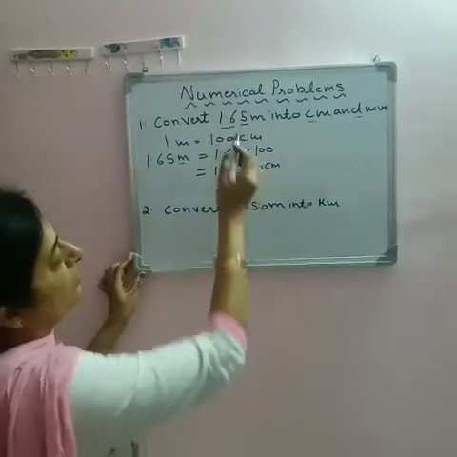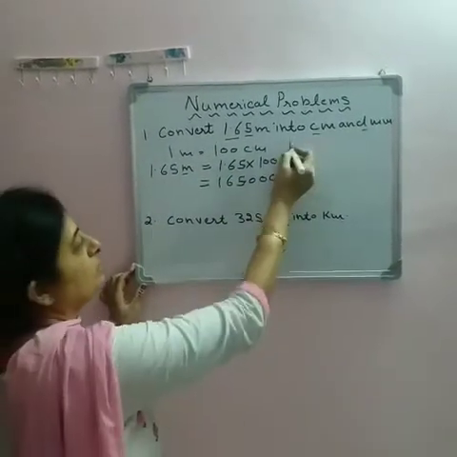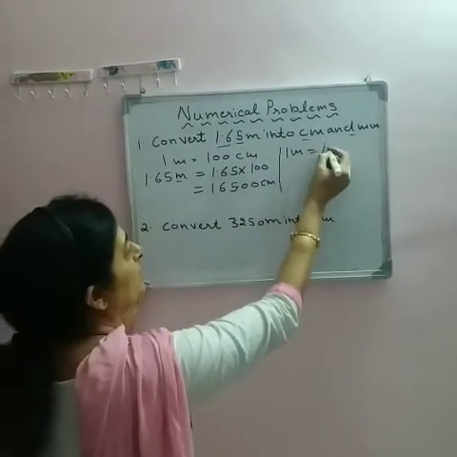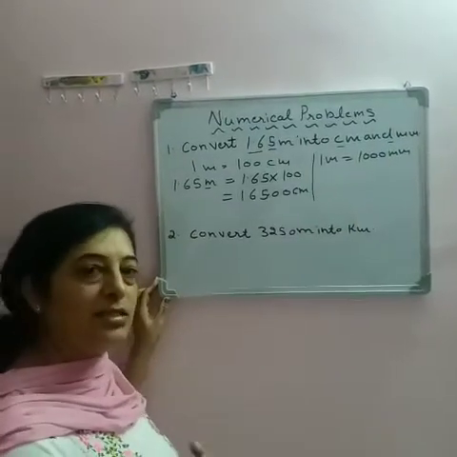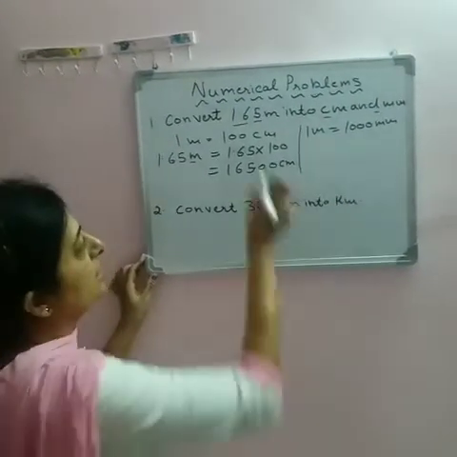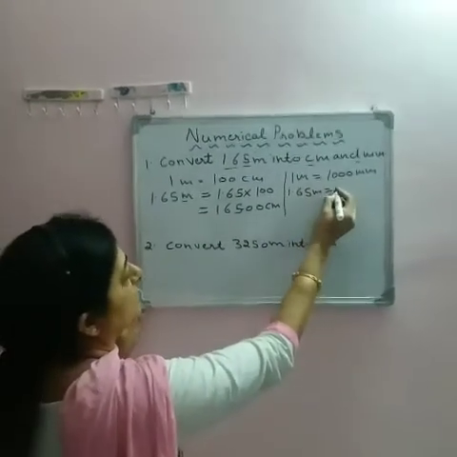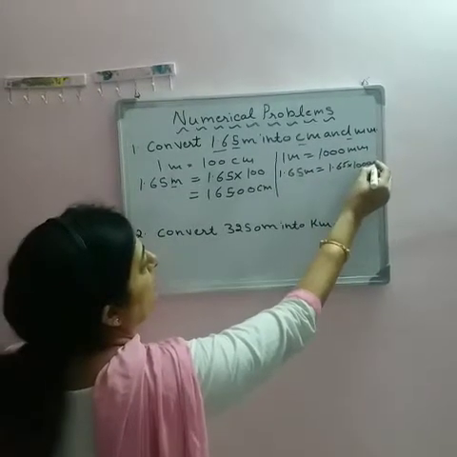In the same way, we can convert 1.65 meter into millimeter. 1 meter equals how many millimeter? Yes, 1000 millimeter. So 1.65 meter equals 1.65 multiplied by 1000.